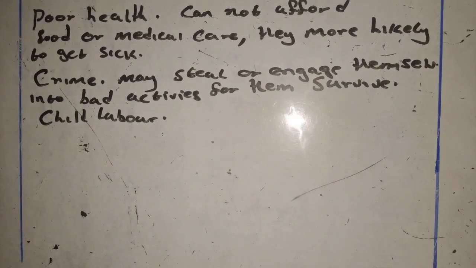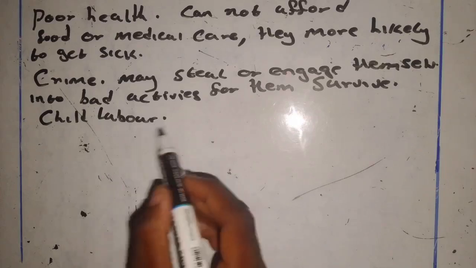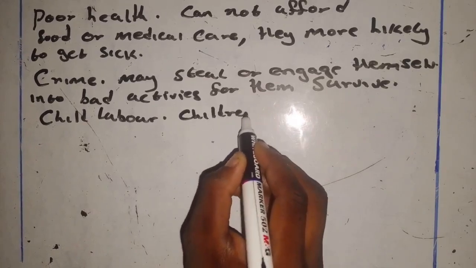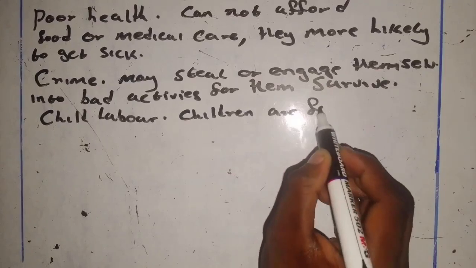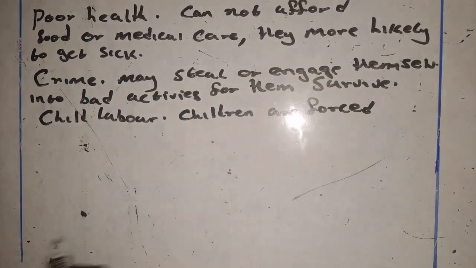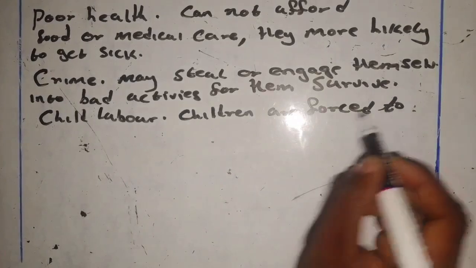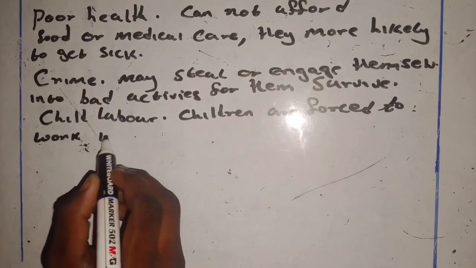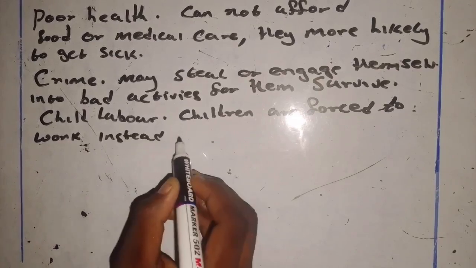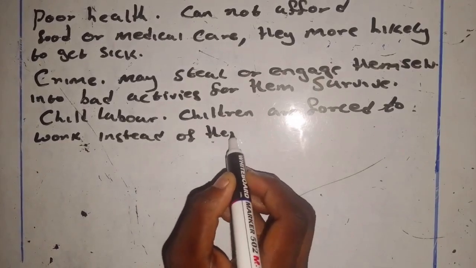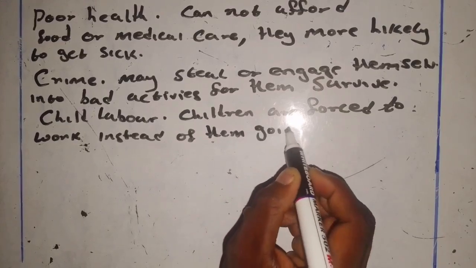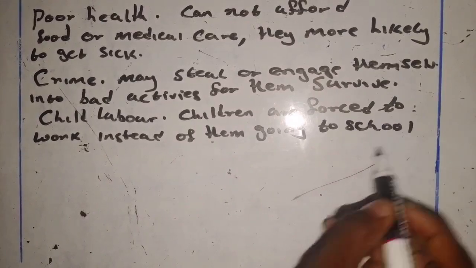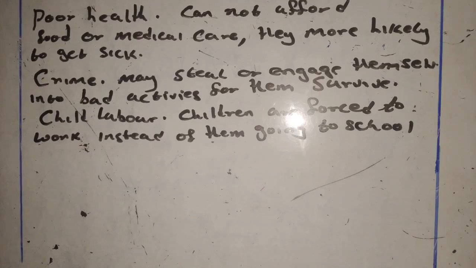So children are forced to work instead of them going to school. So children will be forced to work so that they meet basic needs instead of them going to school.